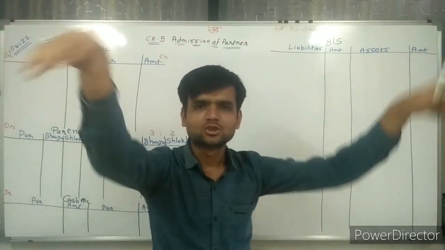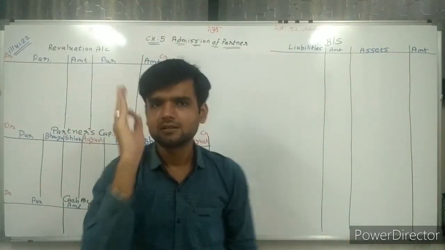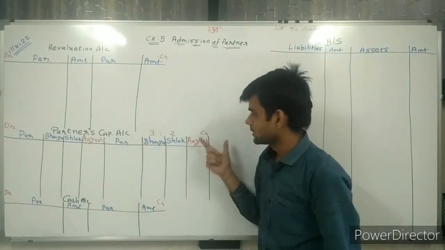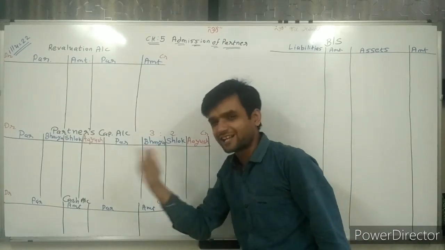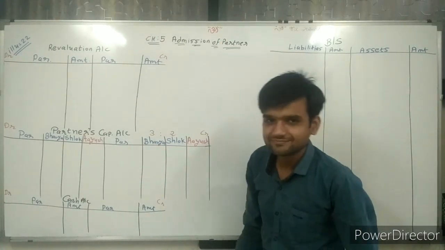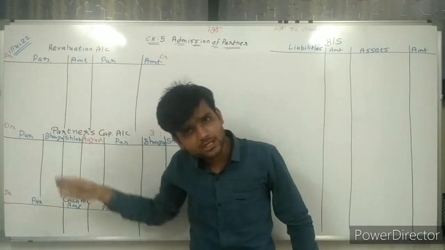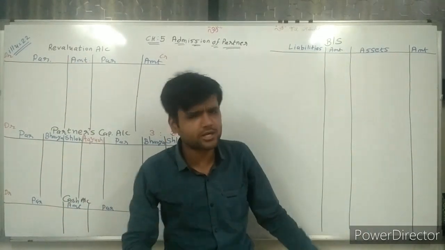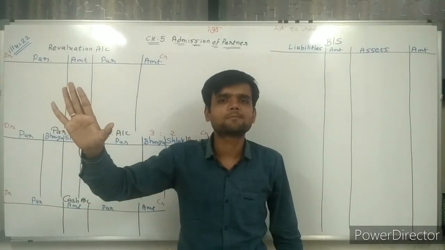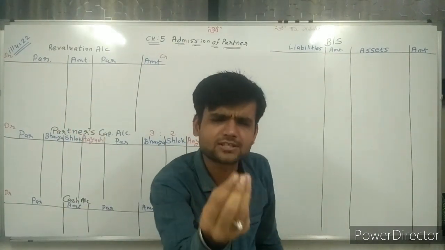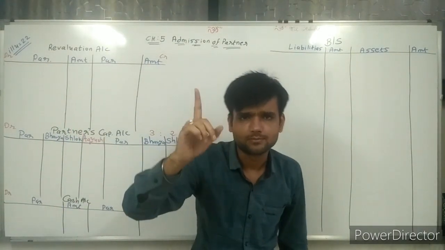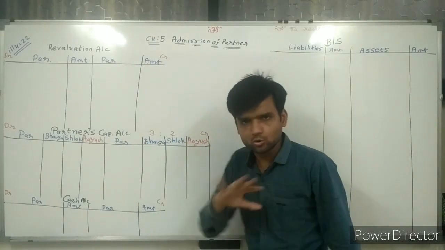After reading this line, I can write Bhavya Shlok. Third column, we know one partner is admitted in this chapter. The accounts are the same: revaluation, capital, cash, new balance sheet, everything is the same. Some extra information is given in this.